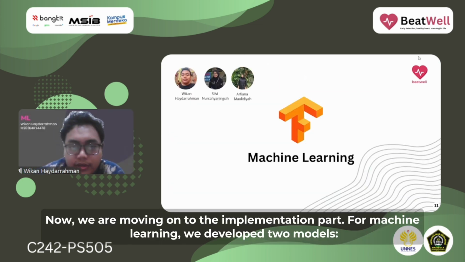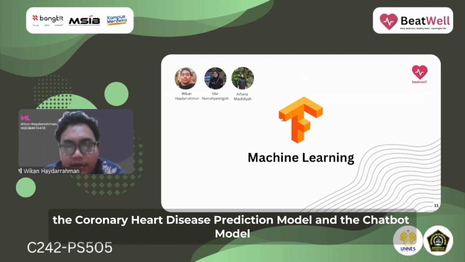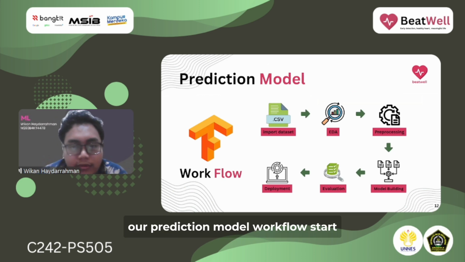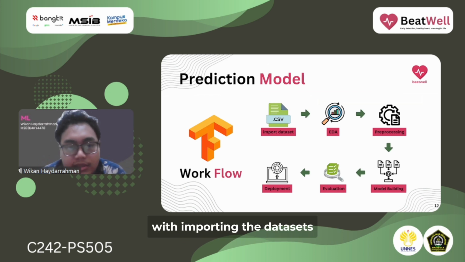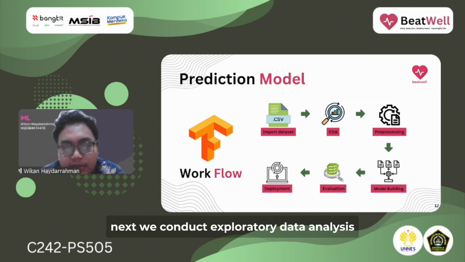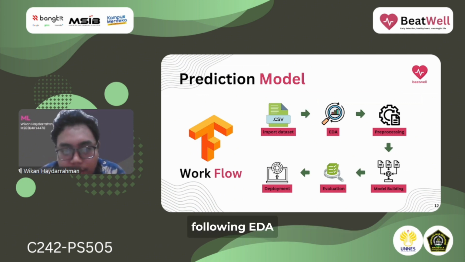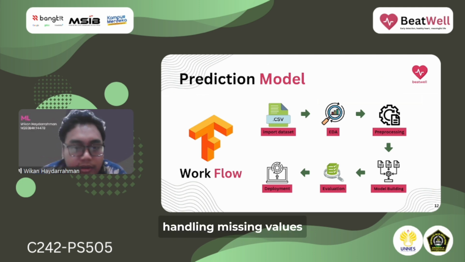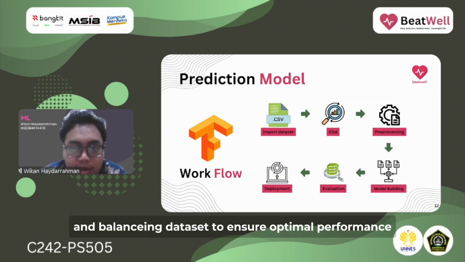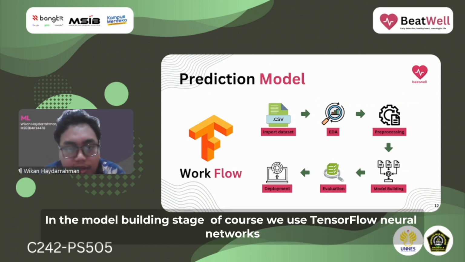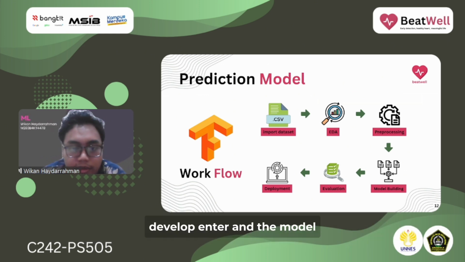Now we are moving on to the implementation part. For machine learning, we developed two models, the coronary heart disease prediction model and the chatbot model. Our prediction model workflow starts with importing the datasets. Next, we conduct exploratory data analysis to identify potential issues within the data. Following EDA, we move to pre-processing, which includes handling missing values, applying feature scaling, and balancing the dataset to ensure optimal performance. In the model building stage, of course, we use TensorFlow neural networks to develop and train the model.